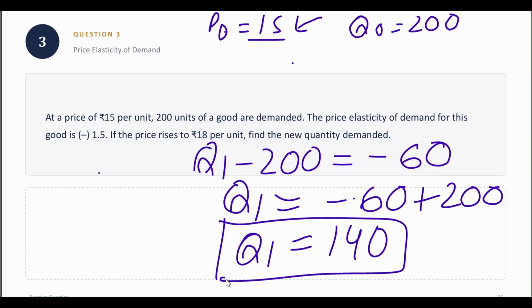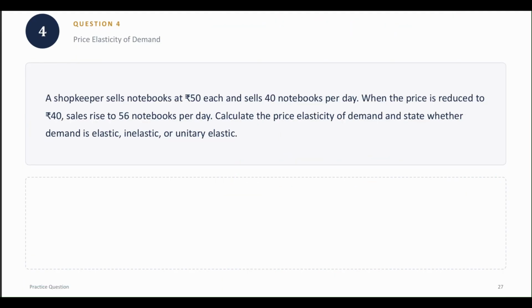So in these types of questions, you would be given the price elasticity, and one of the things could be missing, like the initial price, the new price or the new quantity demanded. Okay. Let us solve the fourth question.